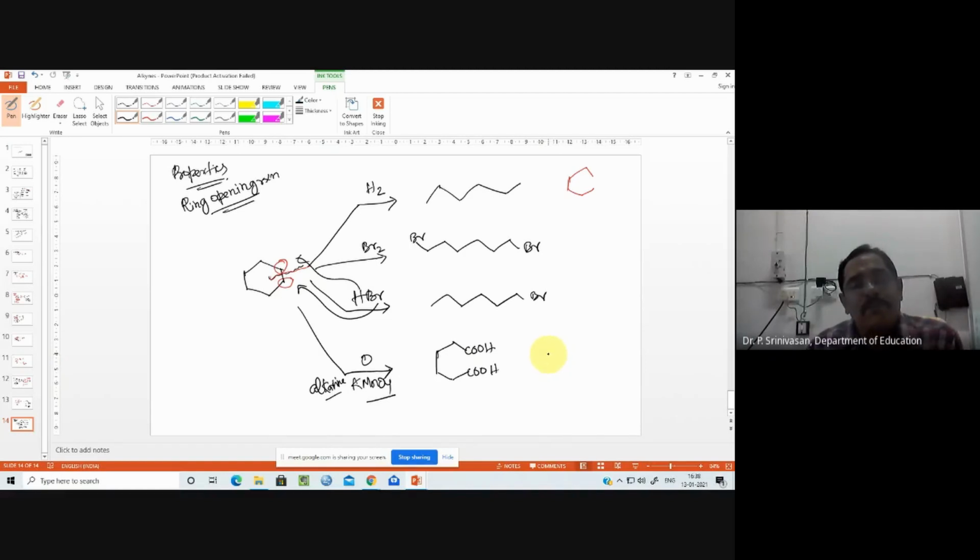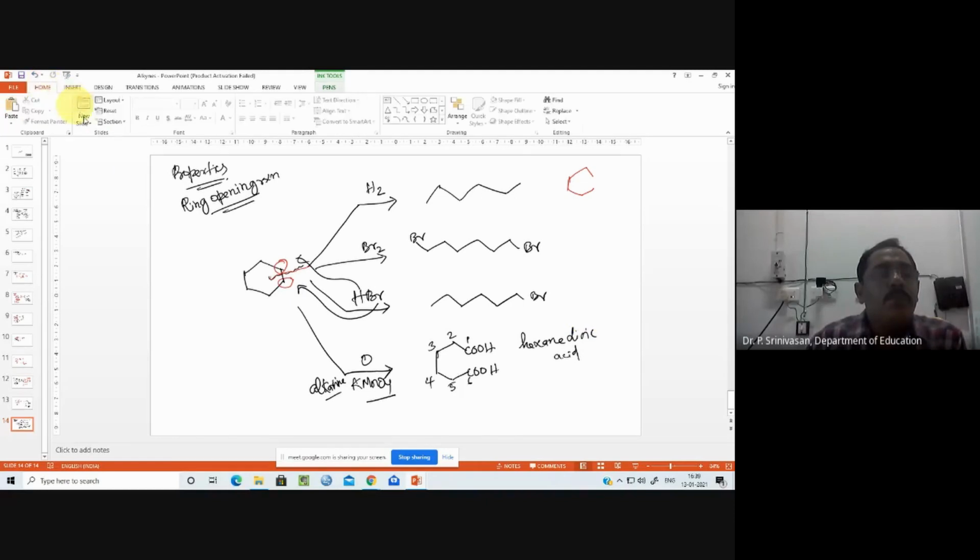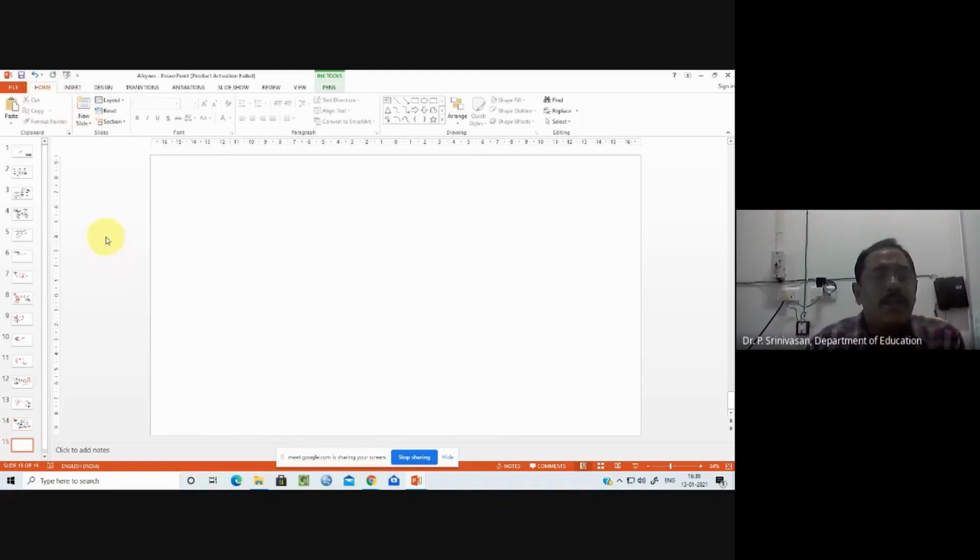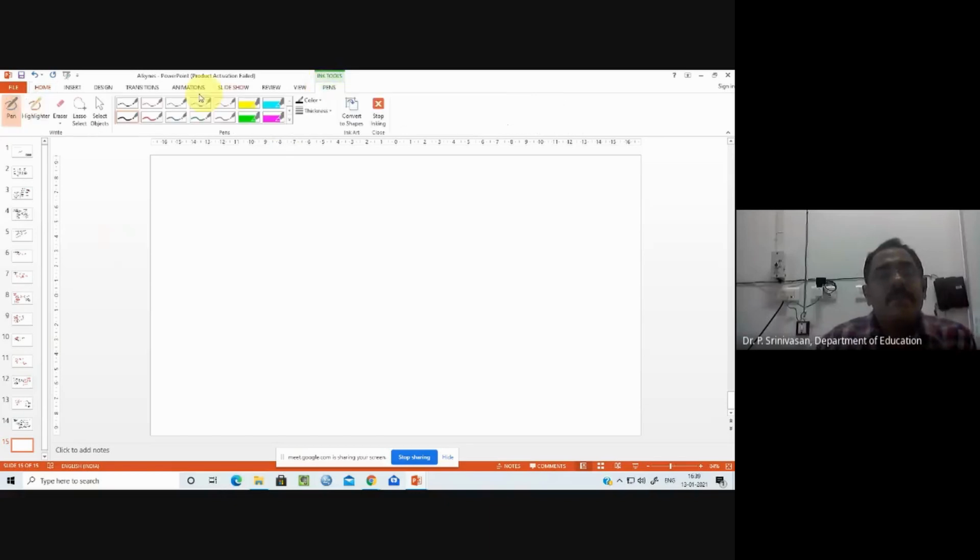6 carbon atoms. So starting from this, it is 6 carbon. So check 6 carbon atoms. So it is hexane. The parent system is hexane. 2 acid groups, so dioic acid. Okay. So with that, we move to one more last reaction. And the last one, so far we have seen ring opening reactions. The last one we call radical reaction.